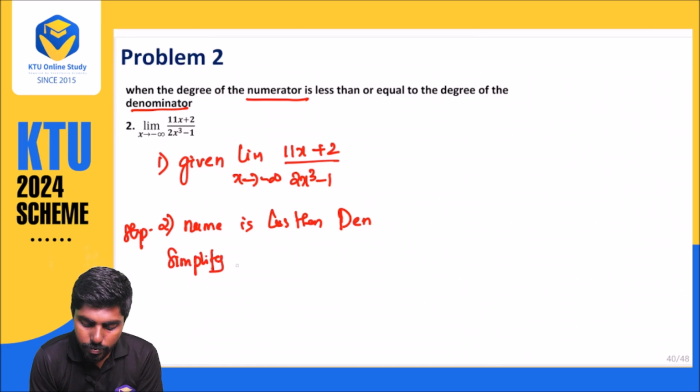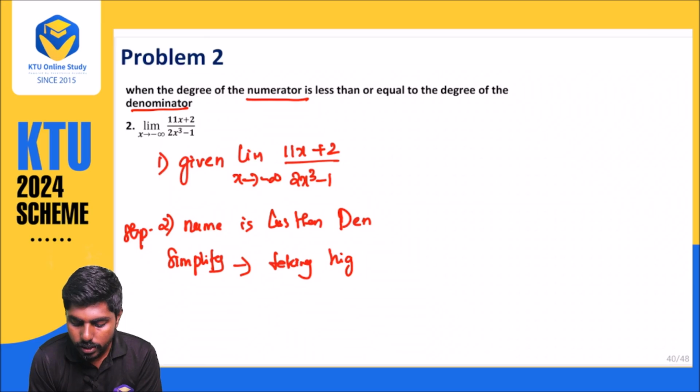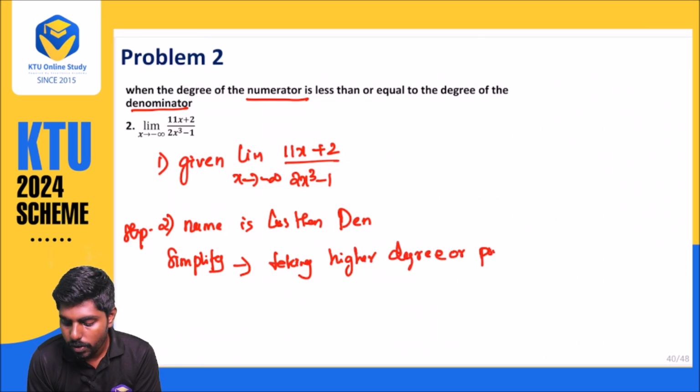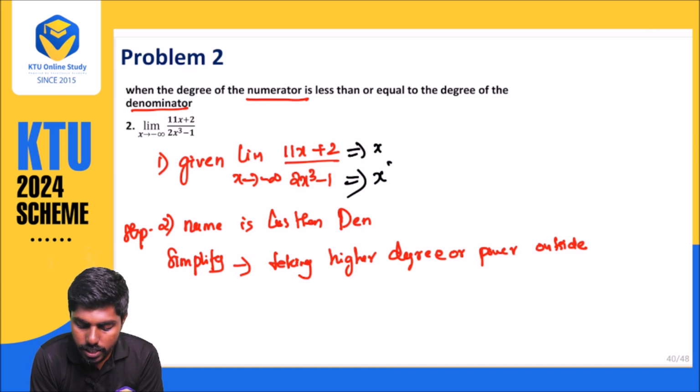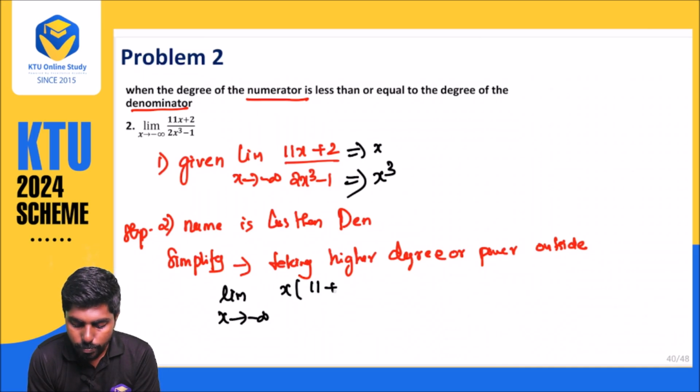So what is simplification? Simplification is taking the higher degree or power outside. Here the higher degree is x in the numerator and x cube in the denominator. So when I take them outside, limit x approaches minus infinity, x times (11 plus 2 divided by x) divided by x cube times (2 minus 1 by x cube).